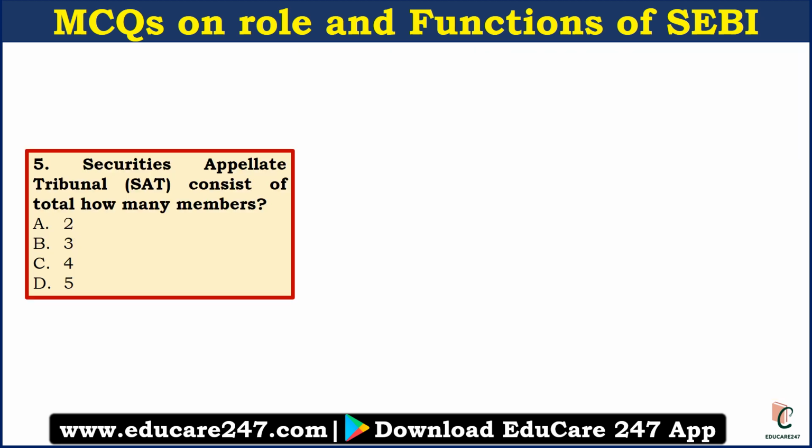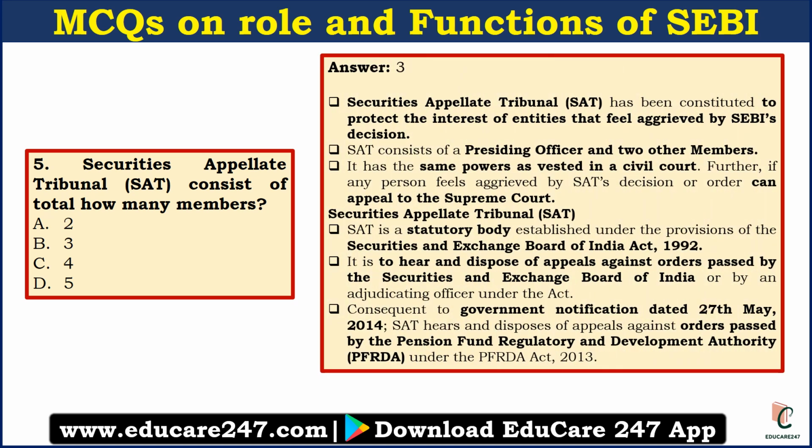The next question is, Securities Appellate Tribunal SAT consists of how many members in total? The answer is 3. Basically, SAT has been constituted to protect the interest of entities that feel aggrieved by SEBI's decision. So if anyone is not happy with SEBI's decision, they can approach SAT. So that is very important. This body has a presiding officer and 2 other members, and they have the same power as a civil court. So that is also very important.